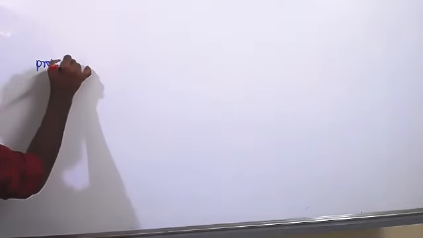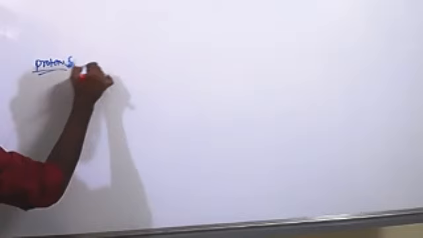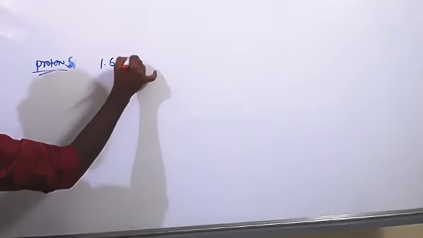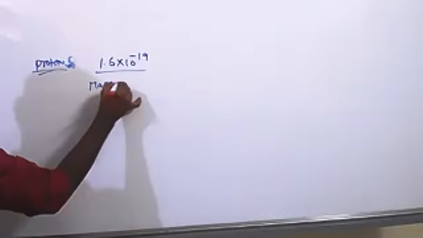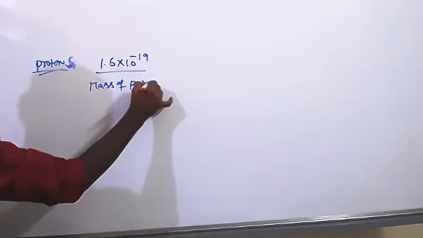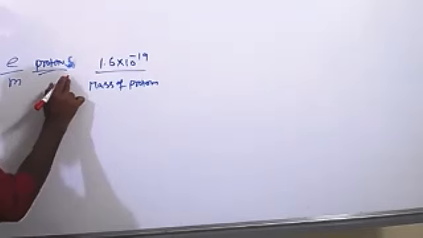Suppose I am taking proton. Proton also has charge equal to electron only, 1.6 into 10 power minus 19 coulomb, divided by mass of proton. We are writing e by m, charge by mass. This is for proton.